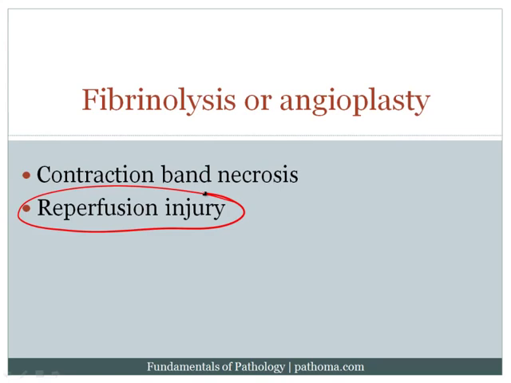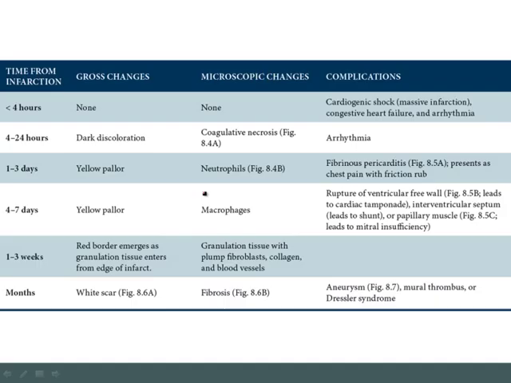The way this would present is that you've got a patient who, for example, has an elevated level of cardiac enzymes. You then go in and open up the blocked blood vessel, and then after you open the blocked vessel, the cardiac enzymes continue to rise. And so examiners can ask you what's going on. And the answer is that this is an example of reperfusion injury. When you gave back blood, you gave back oxygen, and the oxygen eventually resulted in the formation of free radicals, which then further damaged the myocardium. Again, reperfusion injury is very high yield.